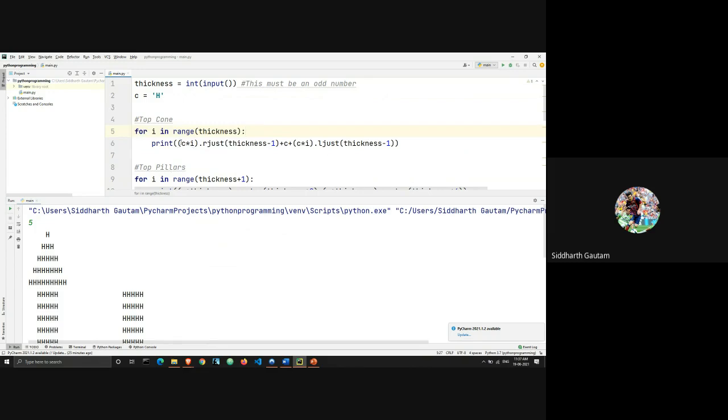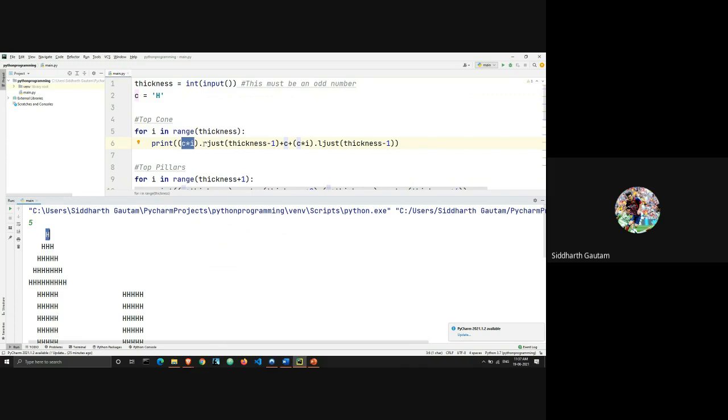And the value of c is H. I'm printing c multiplied by i. In the first iteration, I thought the value of i is 1, going from 1 to 5. So first I'm printing H 1 time.